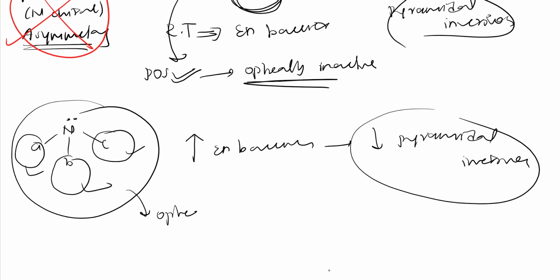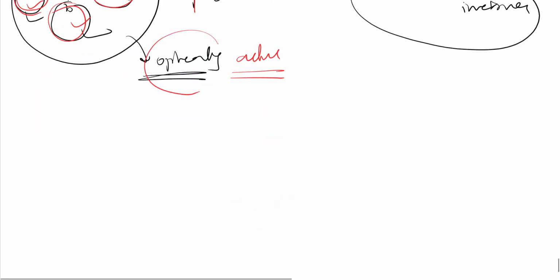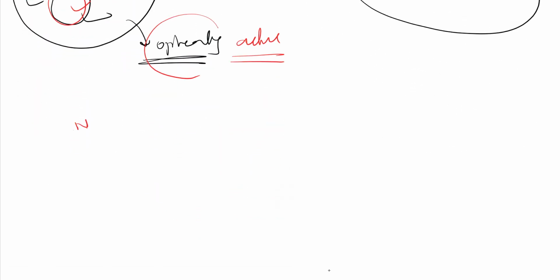Because all atoms attached to nitrogen are different. One is a lone pair, one is A, one is B, one is C. And also there is no inversion. So it will be optically active. But the condition is these atoms should be very bulky, then only this kind of inversion won't take place. There are a few more conditions, like see here, in aziridines there is a ring like this. Because of the ring the energy barrier will be increased, because of which inversion won't take place that easily.